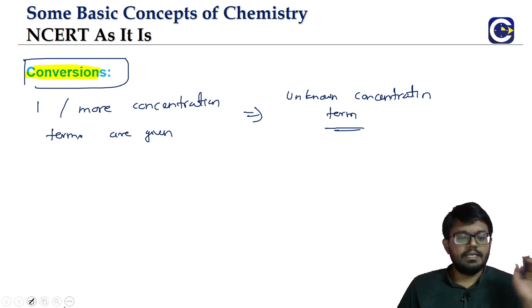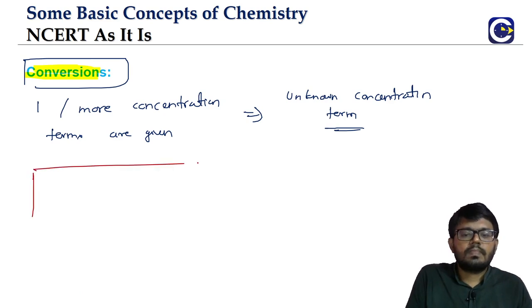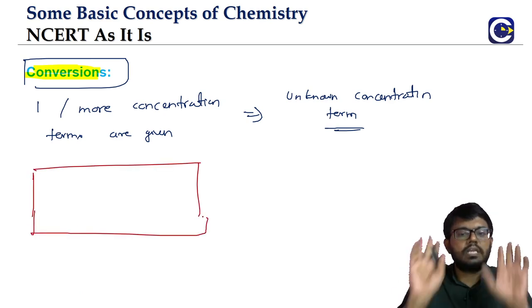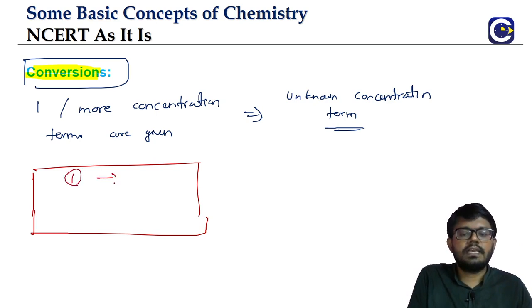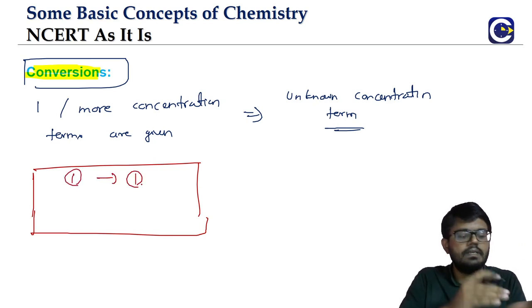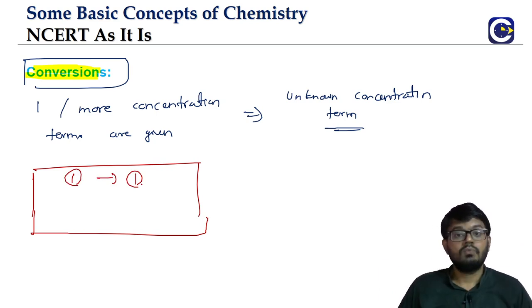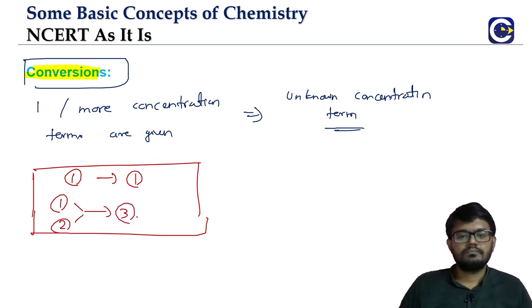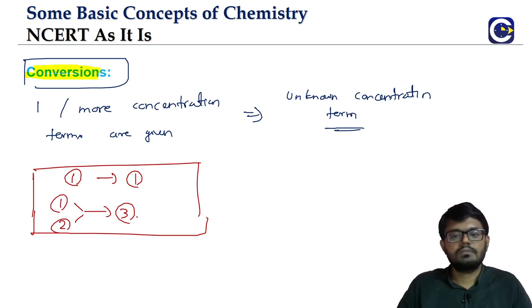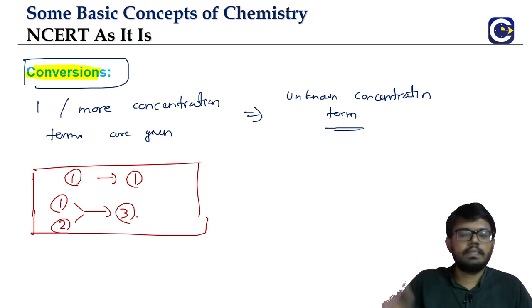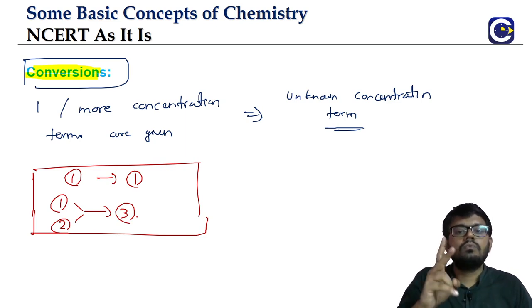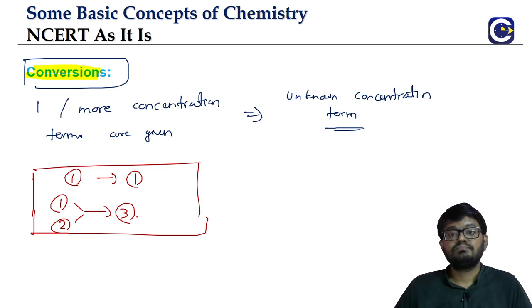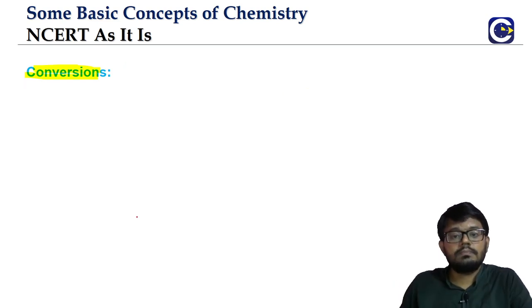Generally, it is not like there is a rule or anything, but we will see these conversion problems in two types. The first is one-to-one conversion, which means we will be given one concentration term, and using that we can find the other. The second type is where we will be given two, and using those we will find the third. These are the two models of questions. I will show some examples also.